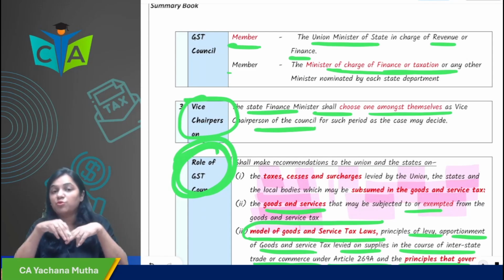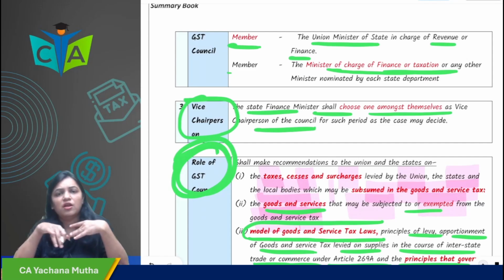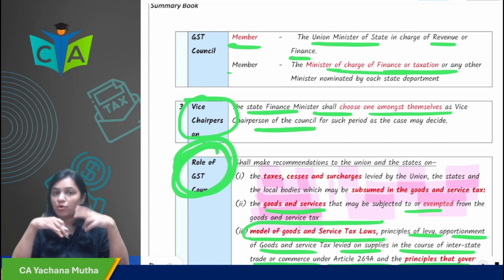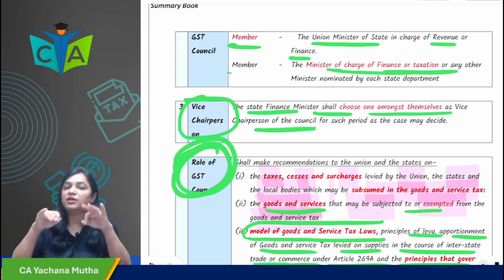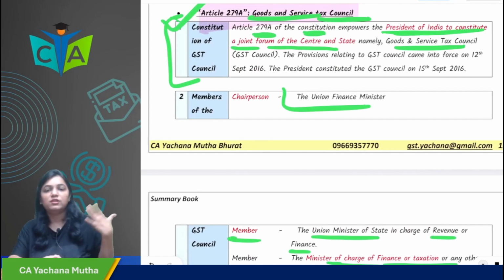So this council has been formed to provide recommendations to union and states in matters related to GST. And from the initial stage, they are continuously providing recommendations on different things. So in the exam they can ask you the question, write a short note on GST Council. So you have to write all these provisions.